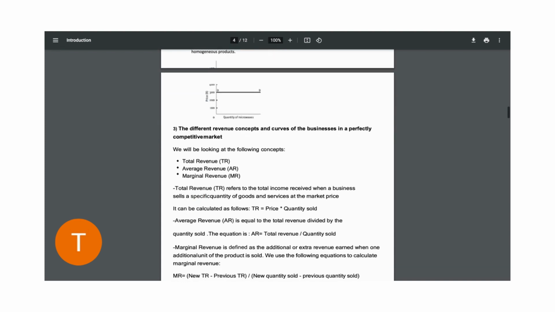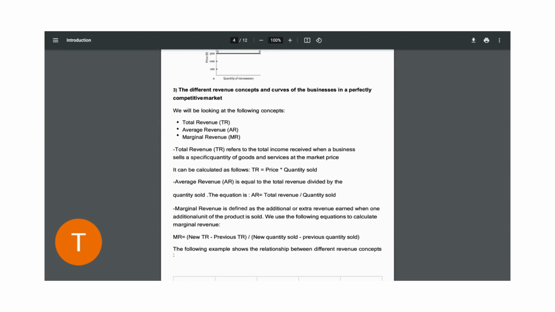Now, let us move on to different revenue concepts and curves of the businesses in a perfectly competitive market. I'm going to focus on the total revenue, the average revenue, and the marginal revenue. Total revenue is basically the total income that a business receives from selling a specific quantity of goods and services at the market price. To calculate total revenue, we say price multiplied by the quantity sold. Average revenue is equal to the total revenue divided by the quantity sold.